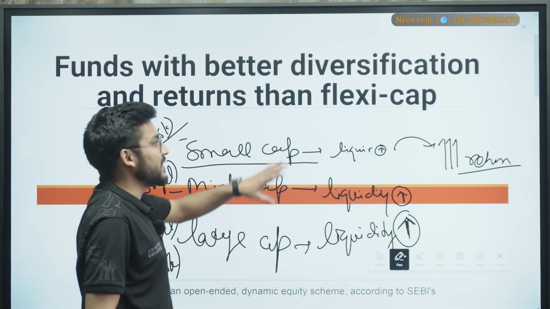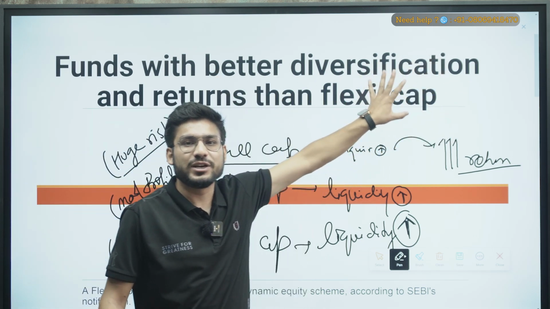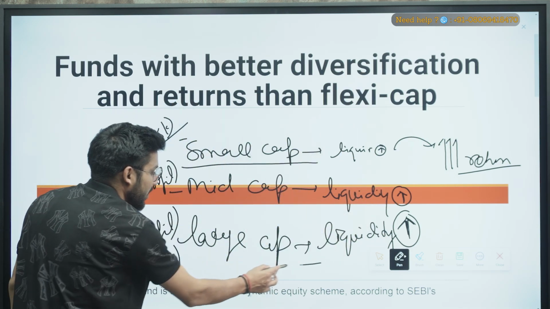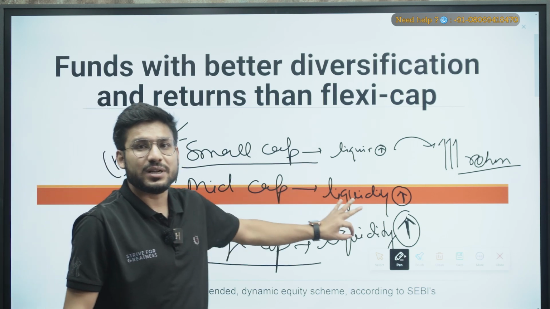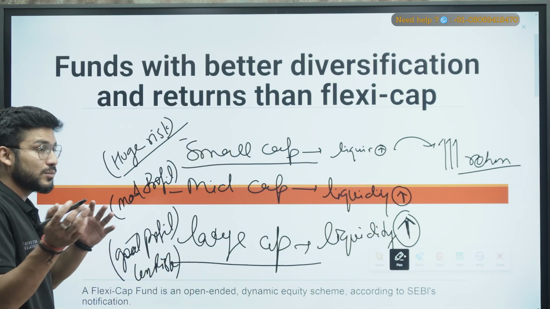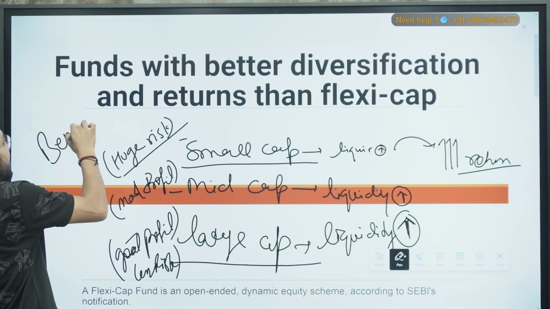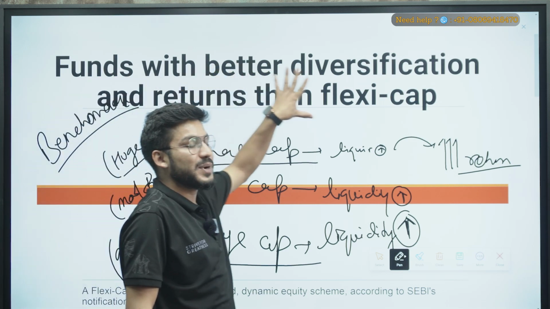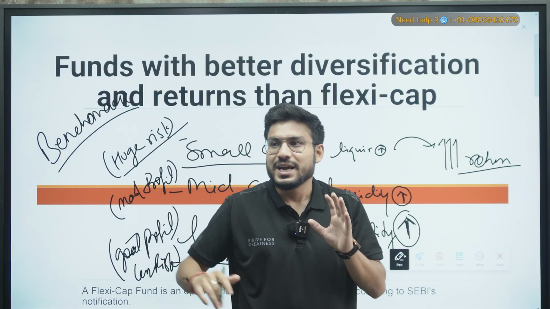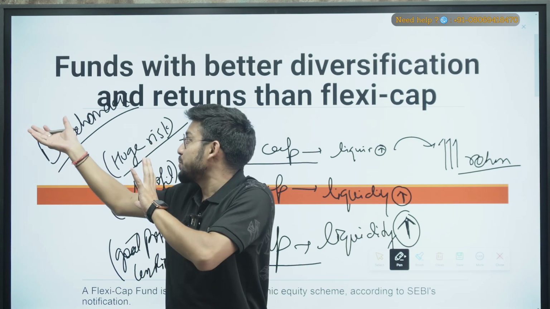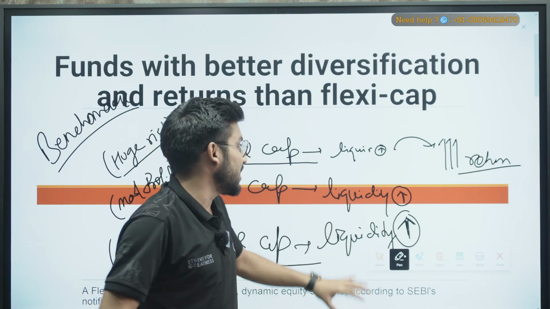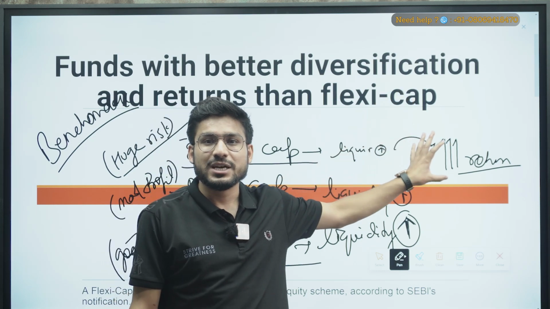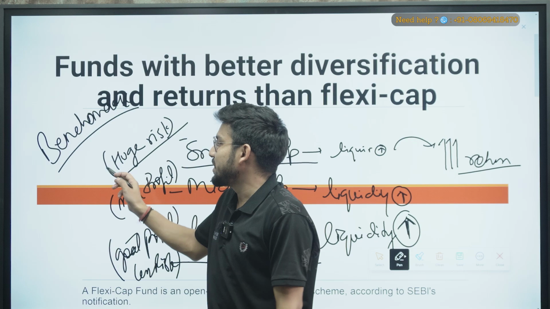Right, so whenever we are talking about the FlexiCap, they are free to invest in any of the fields, but they choose to invest in large cap because they don't want to risk the capital, and that is why they go for the term that we call benchmark hugging. So that is the term that we use in this investment, benchmark hugging. Okay, that means they are going for the safest option that is available. They are not going for the active one that can provide you more returns but is involved with a huge risk. So that is why they avoid this and they go with the large cap.